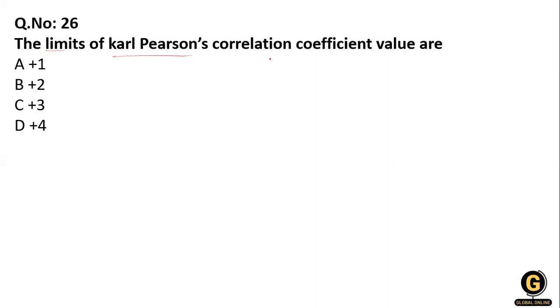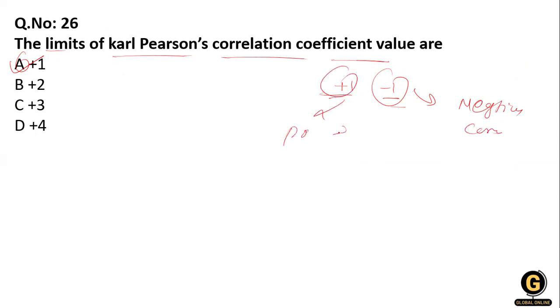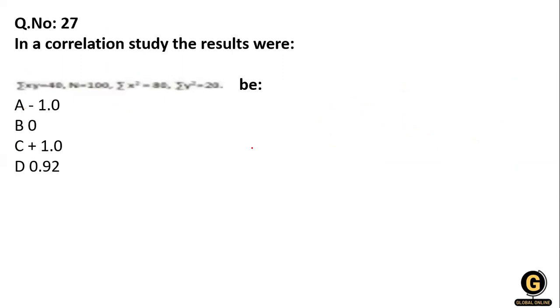Now, limits of the Karl Pearson coefficient of correlation. What is the limit? You know that the Karl Pearson coefficient of correlation lies between +1 and -1. So option A is right over here. The Karl Pearson coefficient of correlation is defined as a linear correlation coefficient that falls in the range of -1 to +1. Okay, -1 shows the negative correlation, and +1 shows the positive correlation. Clear? Now, next question.